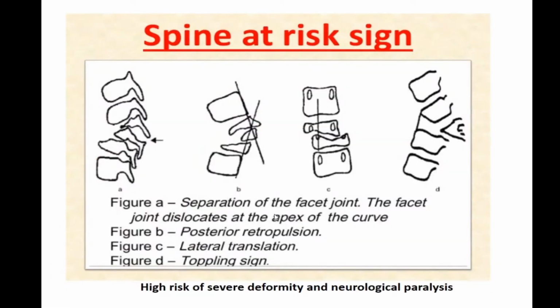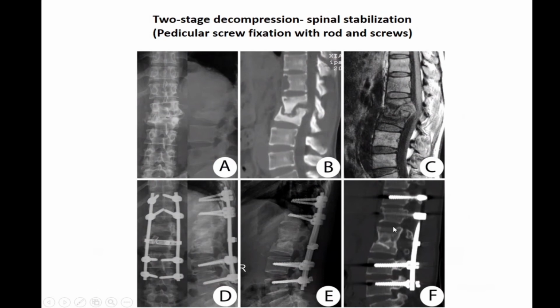There may be the spine at risk sign, where in children, this is described by Dr. Raja Sekharan from Coimbatore, our president of the Indian Orthopedic Association, and also president of the Indian Spine Society. He has shown that when more than 2 vertebrae are involved in children, the facet joint behind in the spine is dislocated, and this might lead to severe deformity. This is beyond the scope of discussion, but this is one important sign described in children, which we have to be mindful of while treating children.